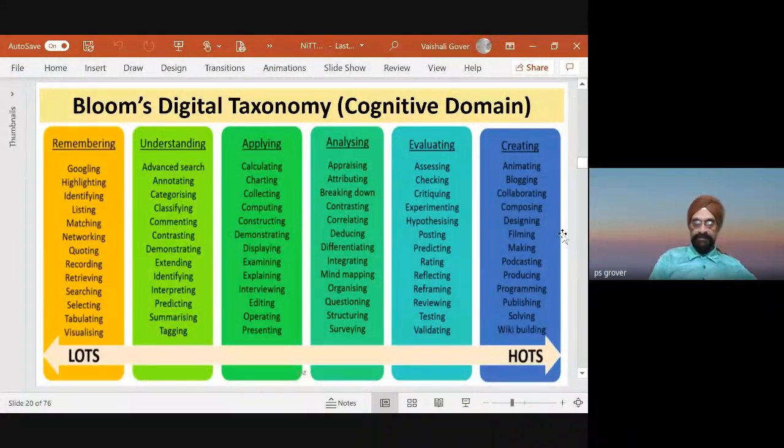Normally, as a convention, there is no exact rule, the lower 3 levels are categorized as lower order thinking skills, and analyzing, evaluating, and creating are categorized as higher level thinking skills. Here again, I will discuss later that if you want your students to imbibe higher level thinking skills, what kind of course outcome will be useful.